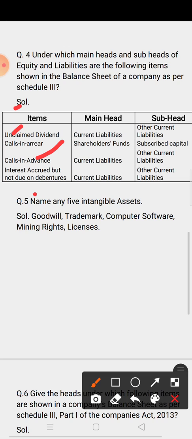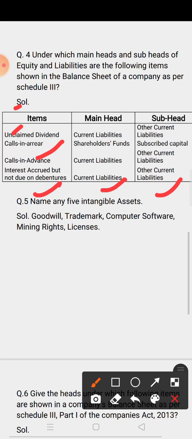Next is interest accrued but not due on debenture. Same thing, interest due, outstanding interest. It means interest not paid, it is due. So this outstanding expense you have to write down in the main head current liability and subheading other current liability.